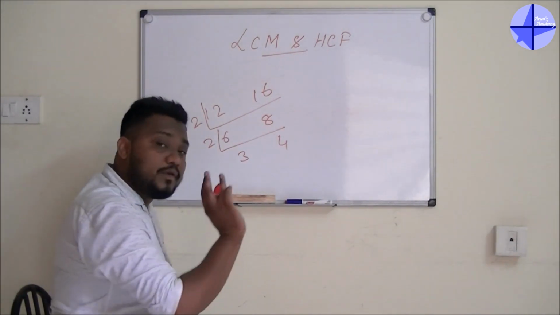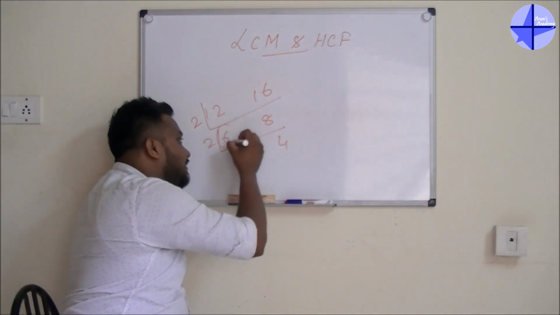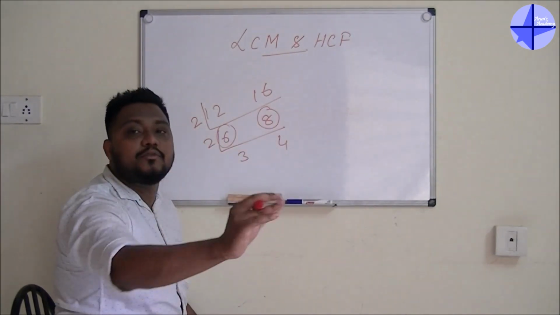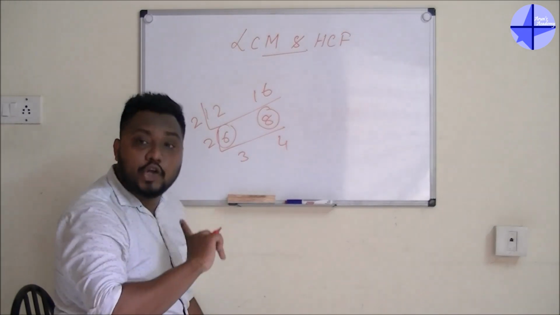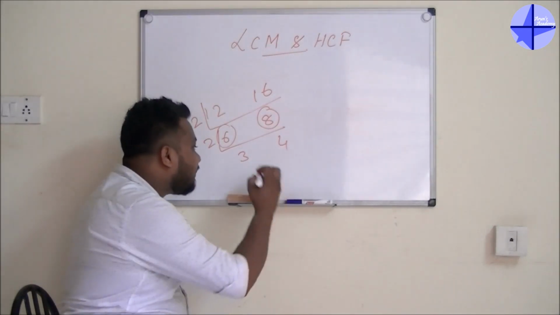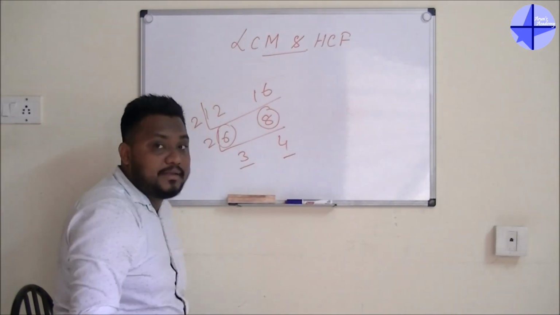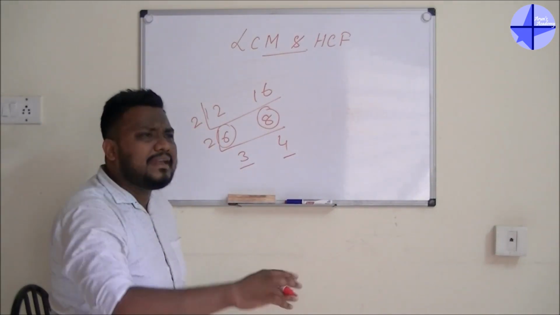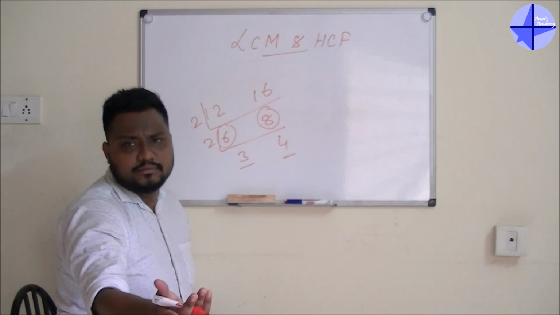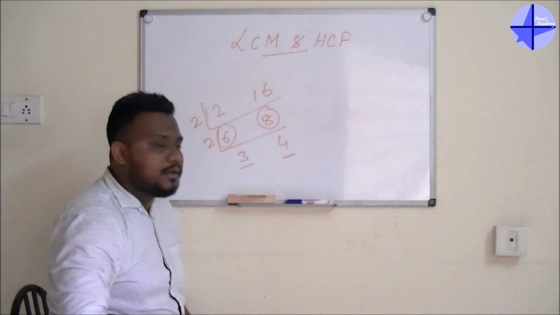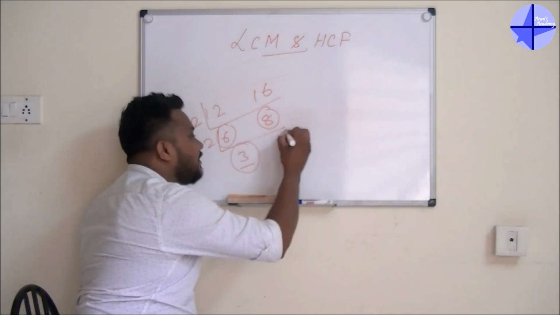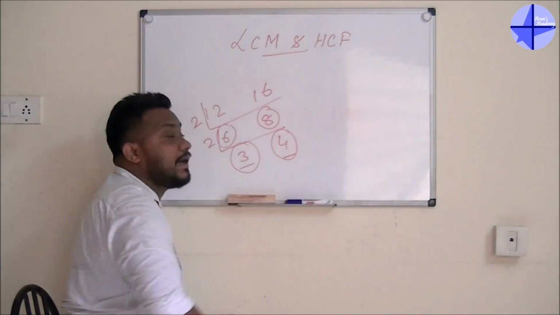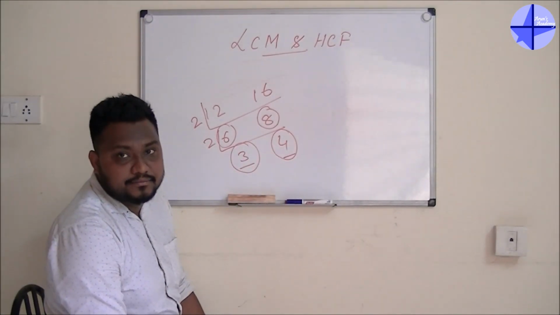Okay, guys, always remember 6 and 8. 6 and 8 both have the factors of 12 and 16, but we will not take that. We will take the factor. The LCM factor means the factors in which there is no common thing available. You can tell it in another way, ratio. But in this topic, this is your factors of LCM. So 3 and 4 are the factors of LCM.